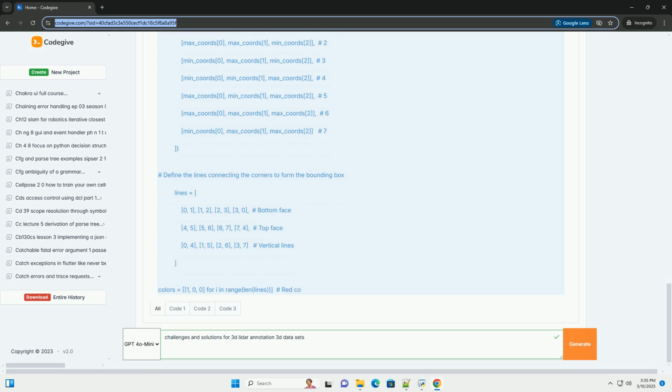Semantic segmentation tools: ability to paint individual points with semantic labels. Keyboard shortcuts: extensive keyboard shortcuts to speed up the annotation process. Data management: tools for managing, filtering, and versioning annotation datasets. Quality control: built-in quality control mechanisms to identify and correct errors.